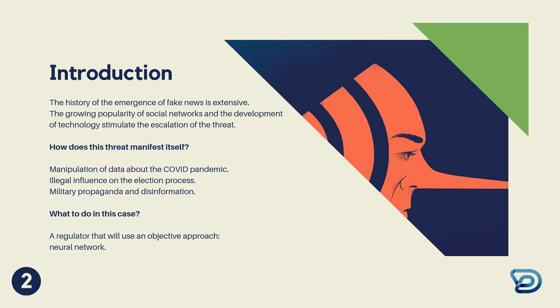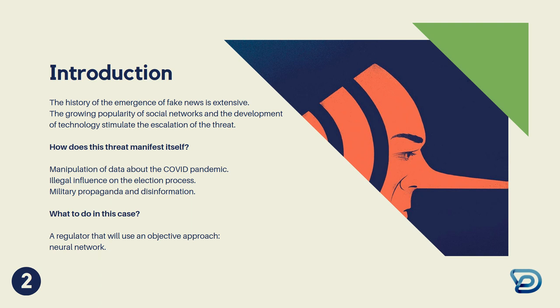Before the beginning of the full-scale invasion, a vivid example of manipulation with fakes was the information about the spread of coronavirus from China, in particular the story about eating bats and the global conspiracy regarding the vaccine. The trend towards combating such information is generally positive, but the problem lies in determining whether the information is fake or not. If the decision is based not on facts but on expert assessment, for example, then such a situation can be considered manipulative. For countries, the process of identifying fake news can be automated using artificial intelligence.